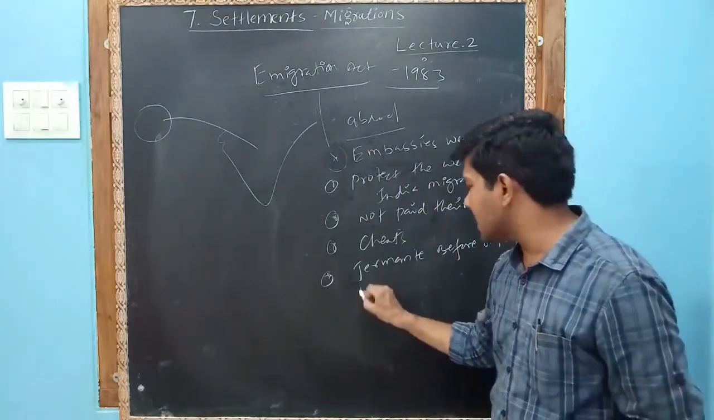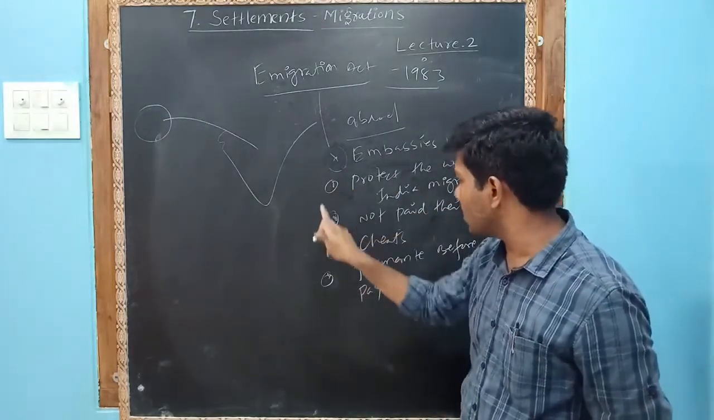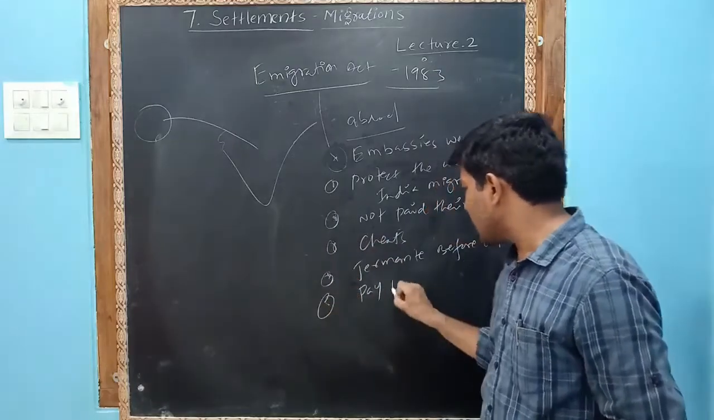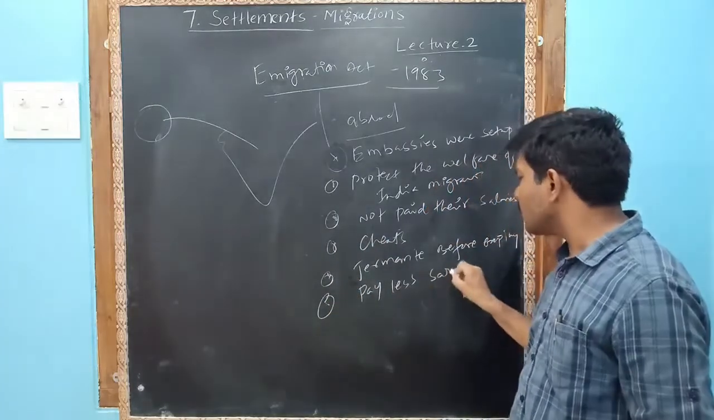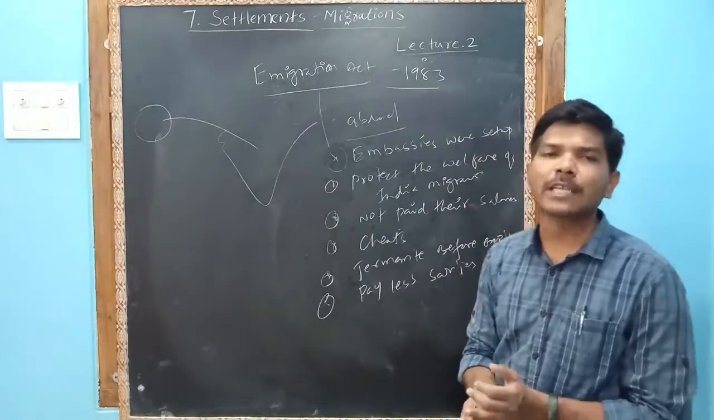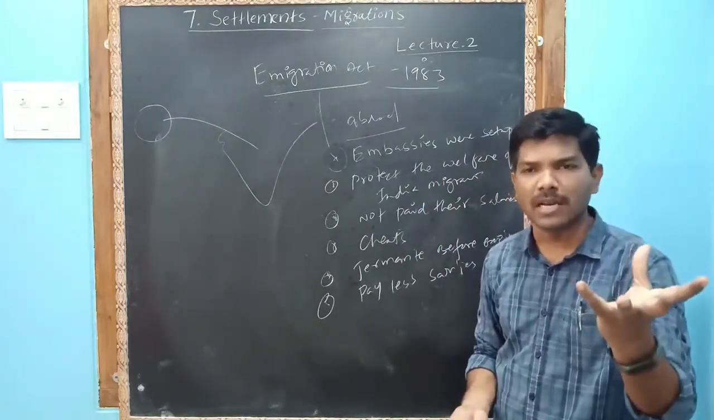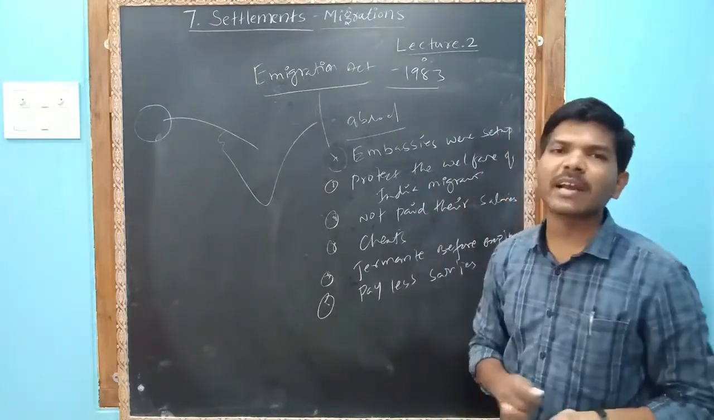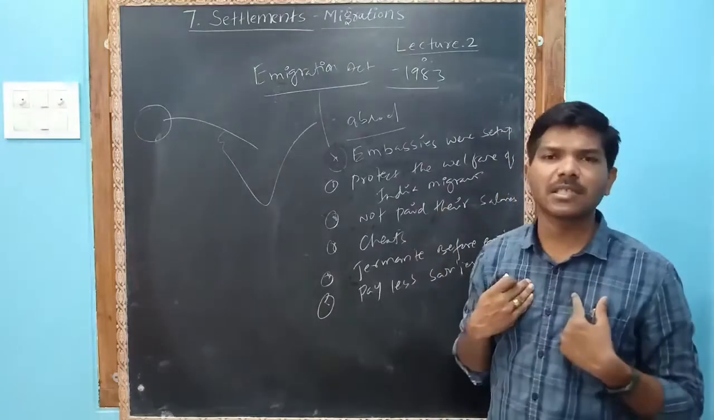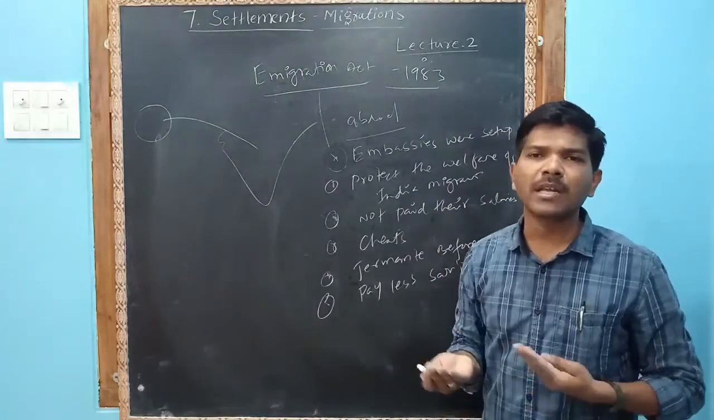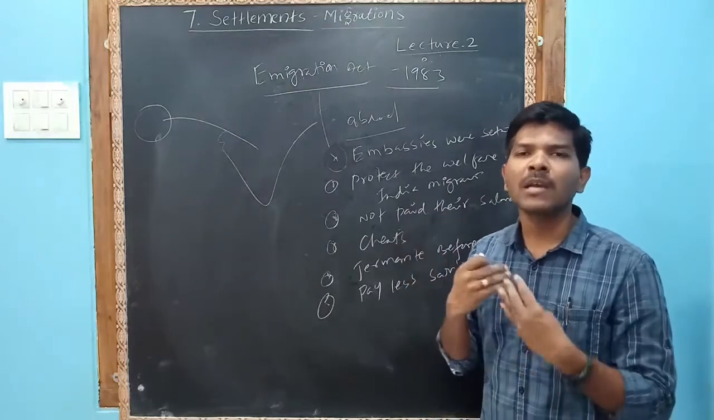Next, pay less salaries. They told you they will pay 2 lakhs per month, but they are paying only 50,000 salary. So that also they will take action. They will protect us in other countries. In other countries, nobody is there; only our government members will protect us.